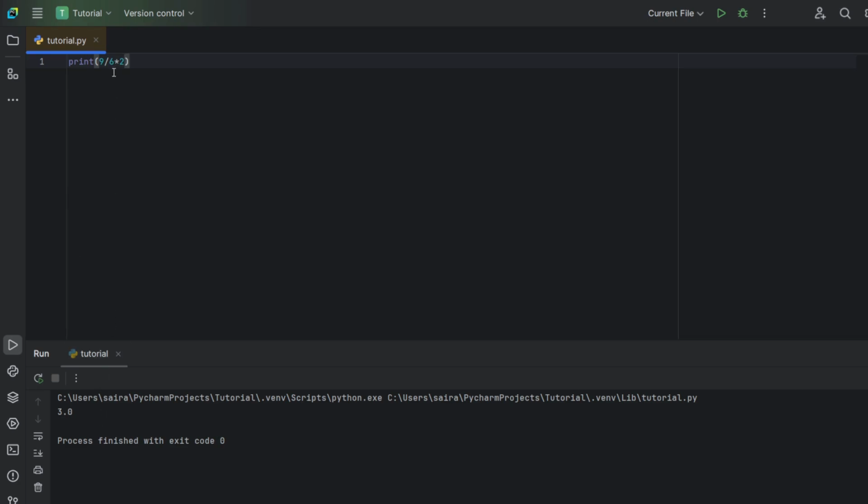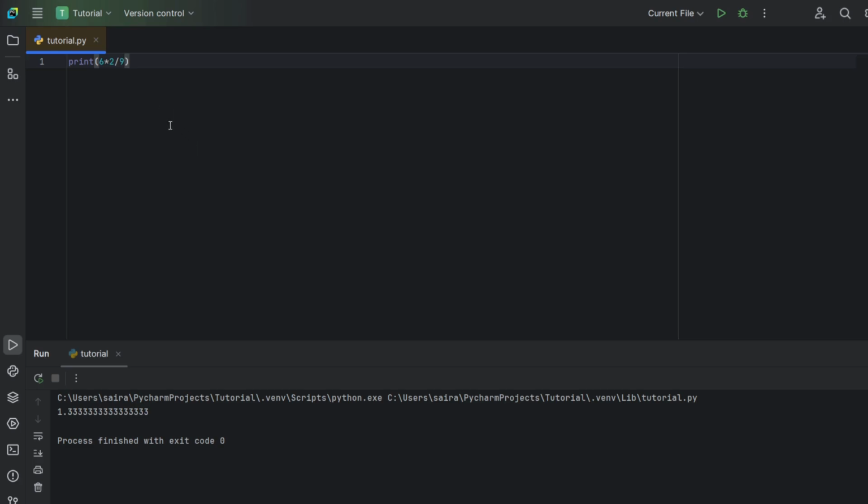Thus, we find out that Python does left-sided binding. So the division symbol comes first. But now let's try it in a different way. 6 multiplied by 2 by 9. Now over here, we'll get the answer 1.33333. As you can see over here, Python once again does the multiplication first, then the division. This is known as binding.